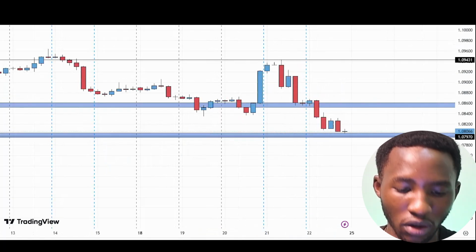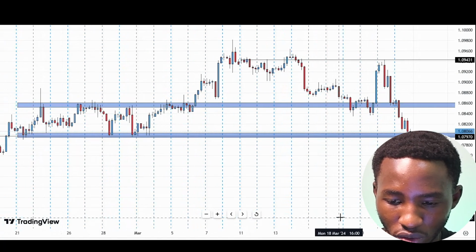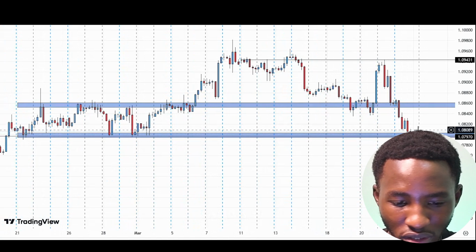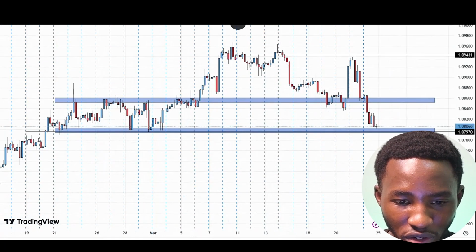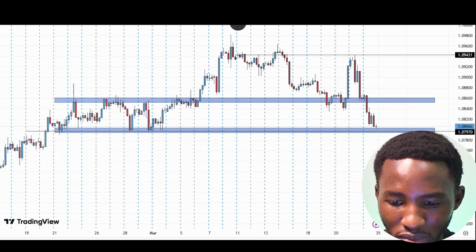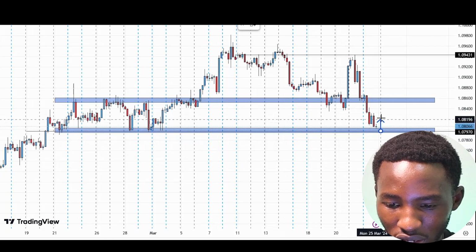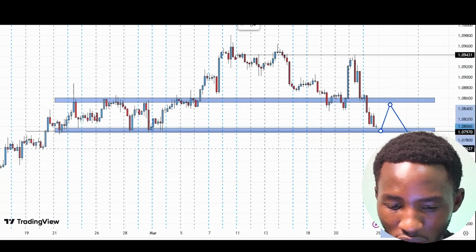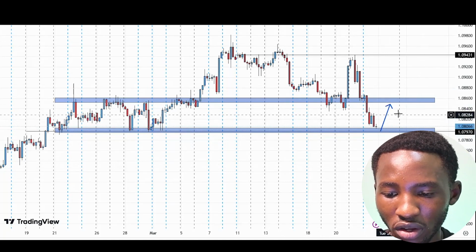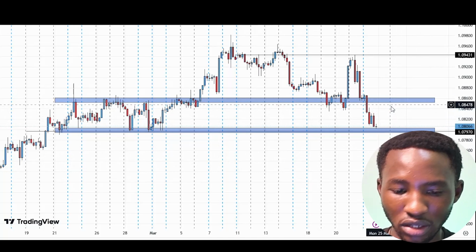Come down to the 4-hour time frame. Yeah, so also we have a depletion in the candlesticks here. So these are already good indications that price could possibly have a reaction over this area and come into this area before we can continue to come down. Yeah, so that's what we'll be looking at on EU.